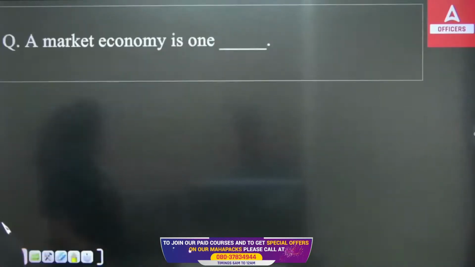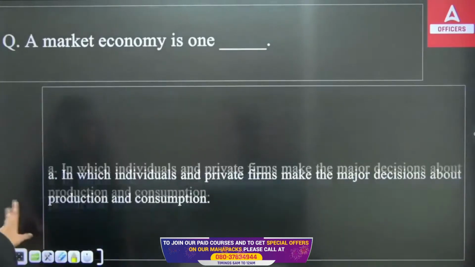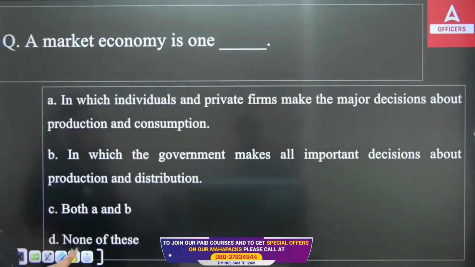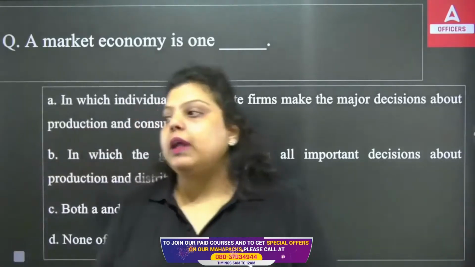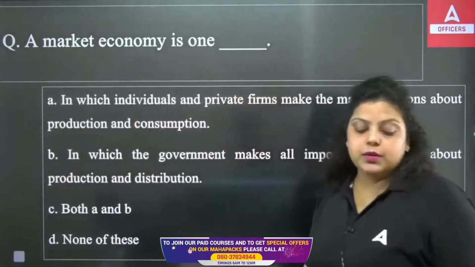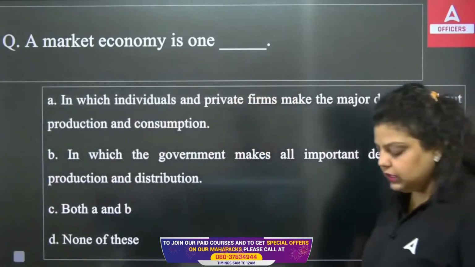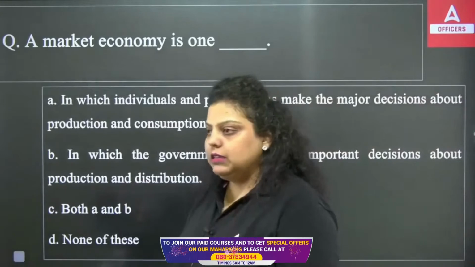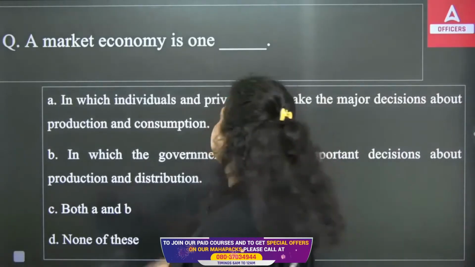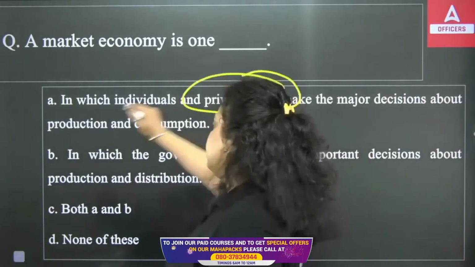Okay, next question. A market economy is one. So I have told you market economy is also known as a capitalistic economy or laissez-faire economy. They work on the market forces. What are the market forces? Demand and supply. There is a freedom that will be run by the private sector. So this will be the right answer.